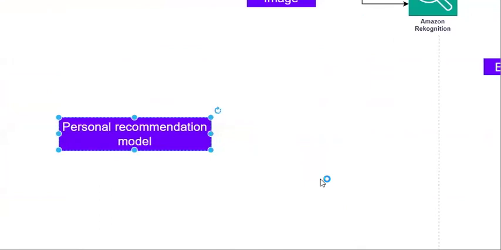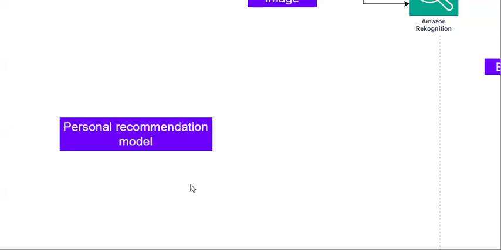And at last, under the managed AI services which are provided by AWS, this is the last one, the personalized recommendation model. Let's say you have a system, or you want a system, where it needs to provide some personal recommendation based on the history, based on the history of knowledge.